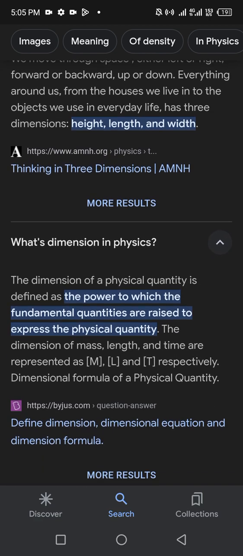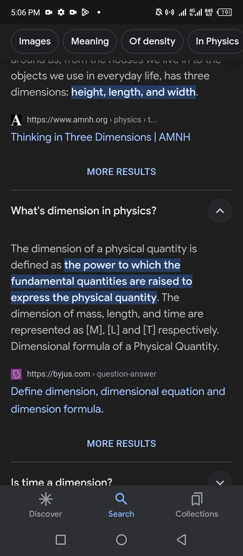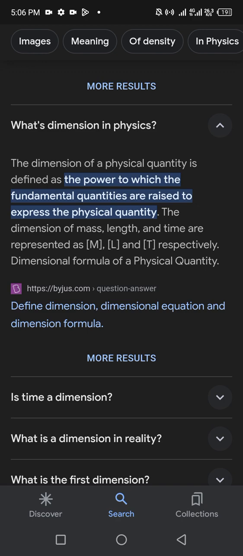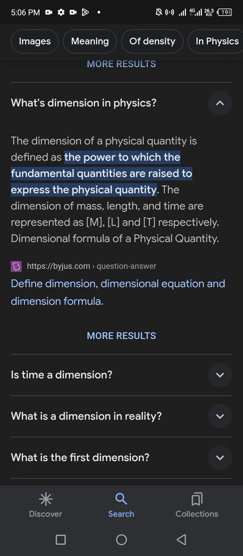What is dimension? In physics, the dimension of a physical quantity is defined as the power to which the fundamental quantities are raised to express the physical quantity. The dimensions of mass, length and time are represented as M, L and T respectively. Dimensional formula of a physical quantity.